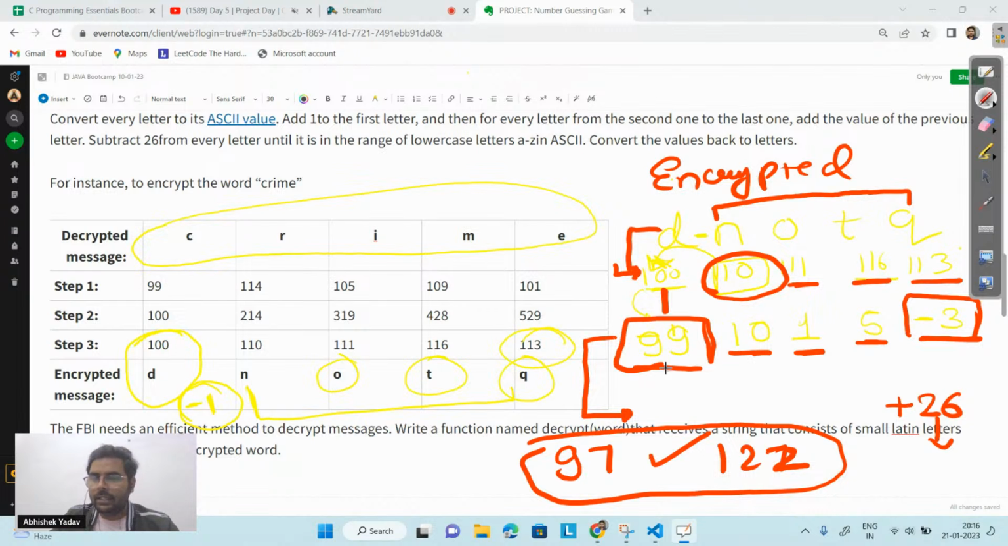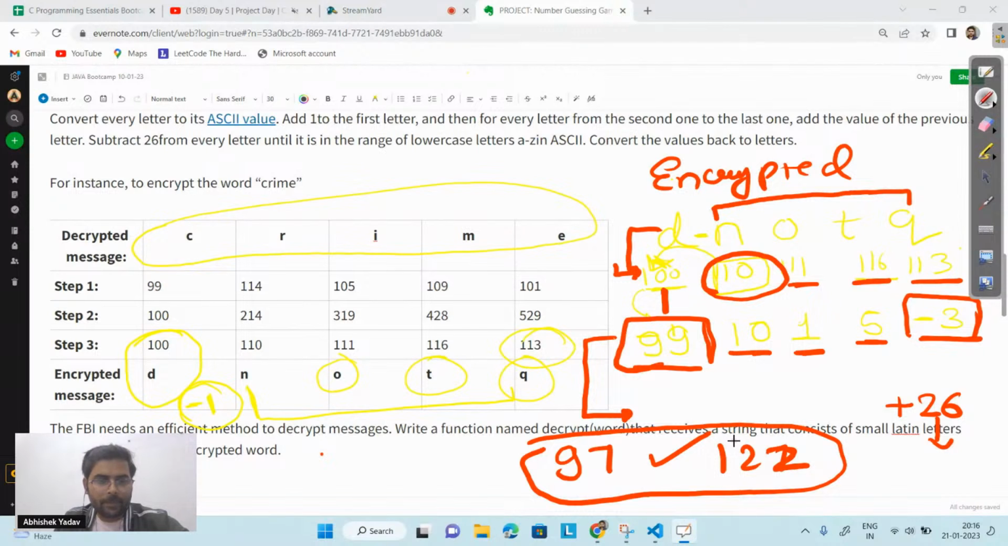So you can see here, 99 is present in this range. Yes, it is present in this range. After that, we are having 10. Okay, 10 is not in this range. So what I will do, how many times you have to add 26 to 10 to make the number between 97 and 122, guys?